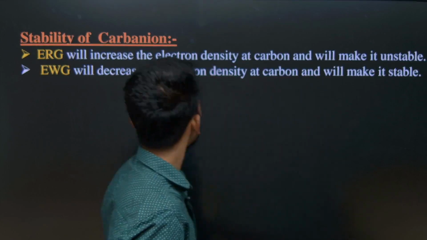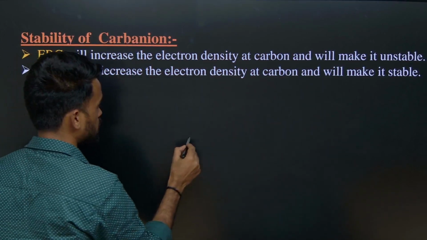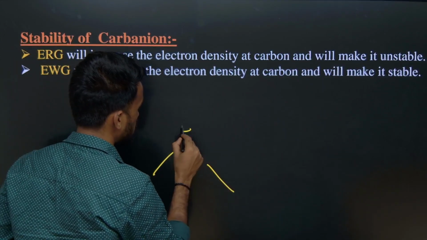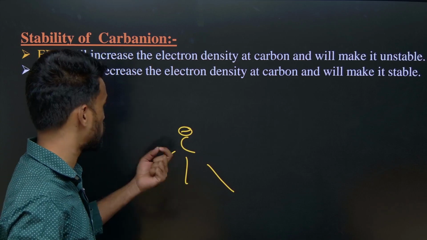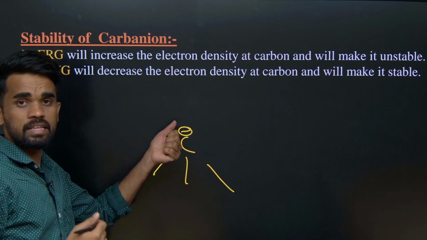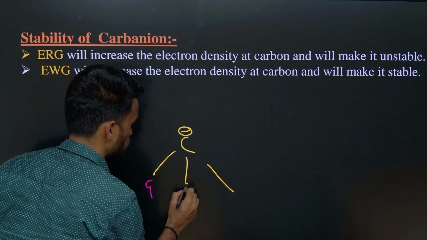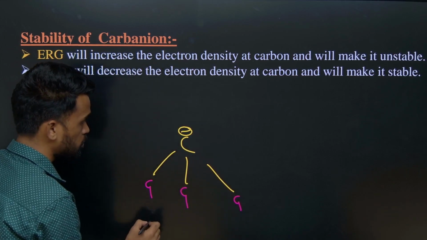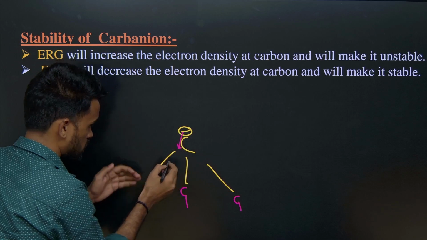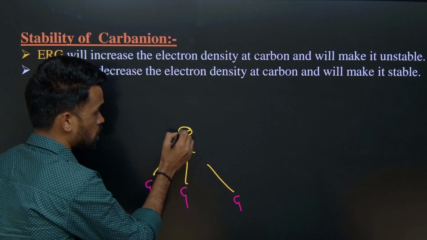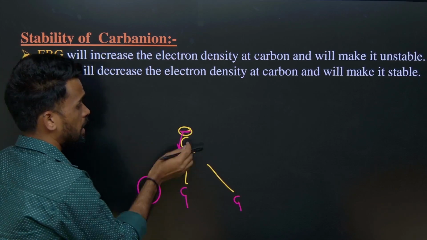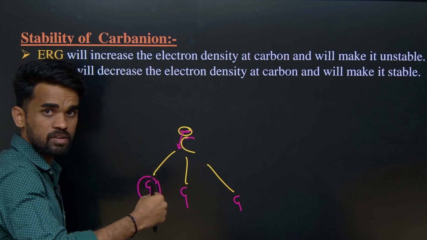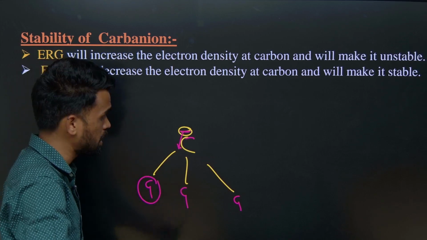Now what about their stability? Since the carbon already has a negative charge, this negative charge means a high electron density on that particular carbon. If there are some groups here that withdraw these electrons towards themselves, if this negative charge electron density is dragged towards this group, then what happens? The electron density on carbon is decreased, therefore the carbon anion will be stabilized.